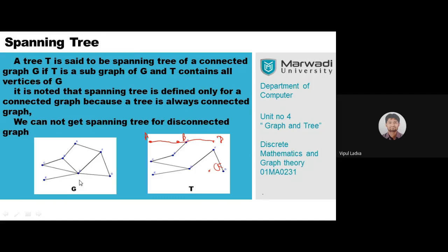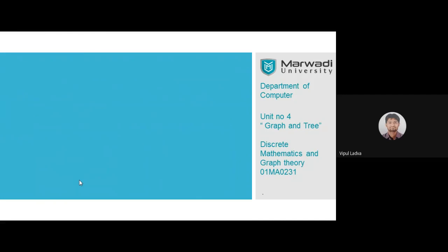But the condition is that the spanning tree must contain each and every vertex of the graph. If one or two vertices are left out, then it will not work. Let me take you further.